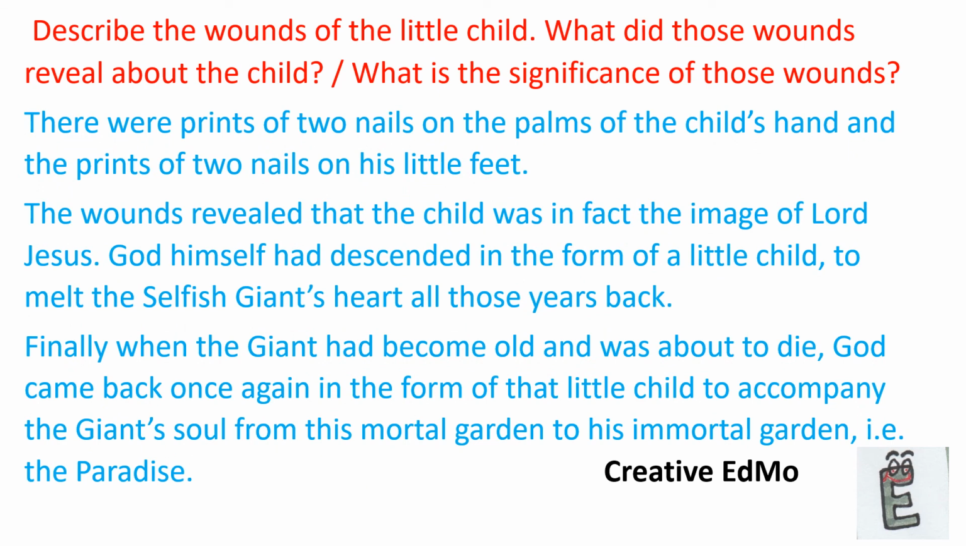There were prints of 2 nails on the palms of the child's hand and the prints of 2 nails on his little feet. The wounds revealed that the child was in fact the image of Lord Jesus. God himself had descended in the form of a little child. Descended means come down. To melt the selfish giant's heart all those years back.